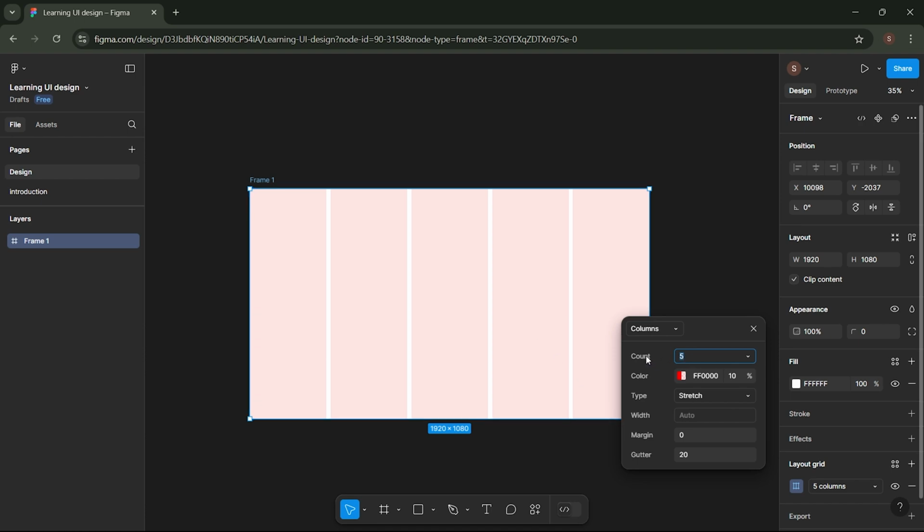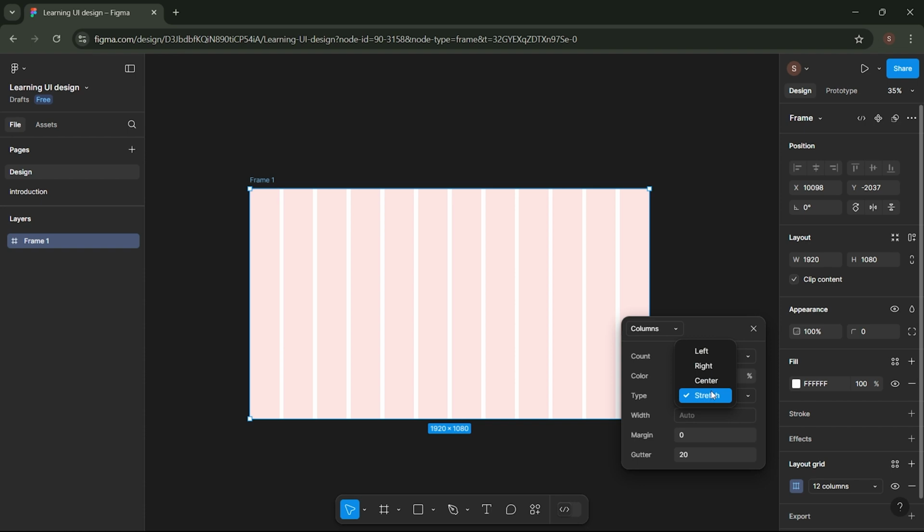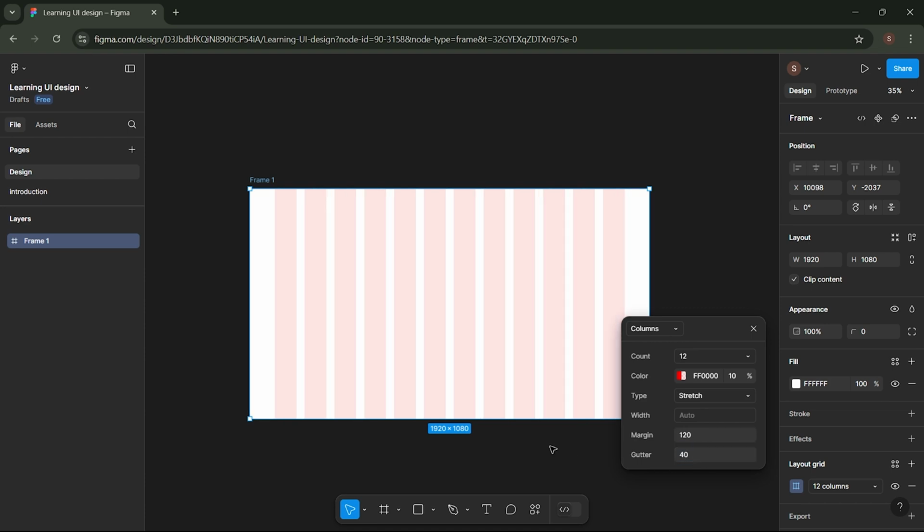Then, change the count setting to 12. For the type, select Stretch to make the grid responsive. Set the margin to 120 and the gutter to 40. Now, we have successfully created a vertical grid.